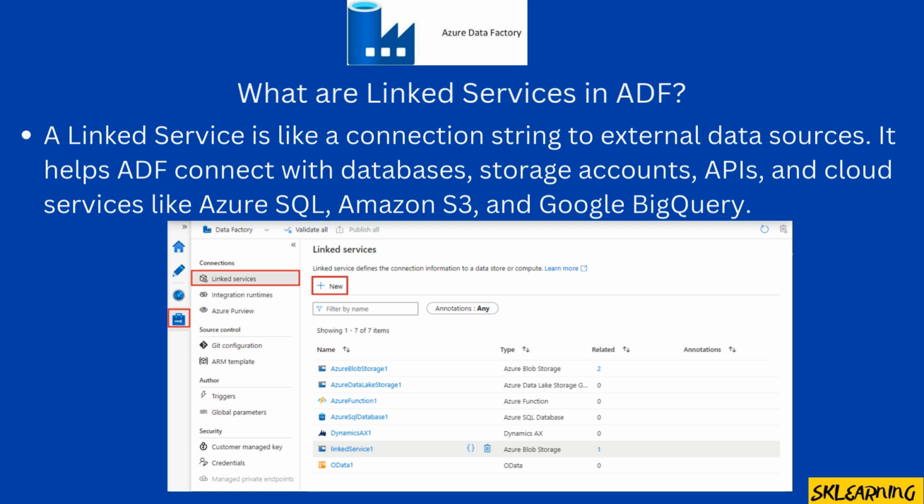Another question, what are linked services in ADF? A linked service is like a connection string to external data sources. It helps ADF connect with databases, storage accounts, APIs, and cloud services like Azure SQL, Amazon S3, and Google BigQuery.